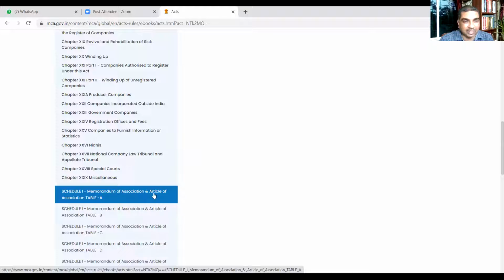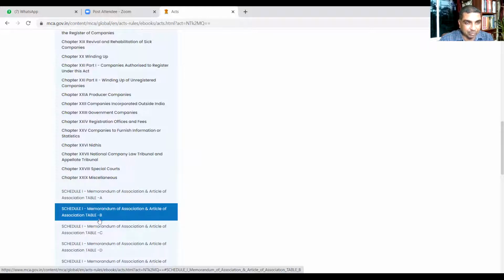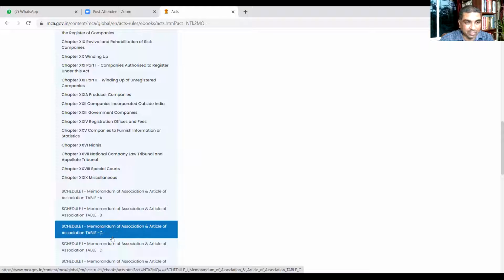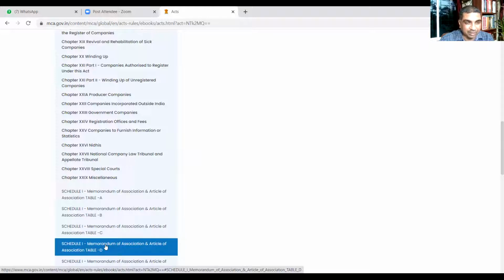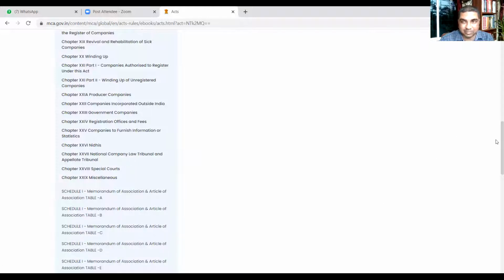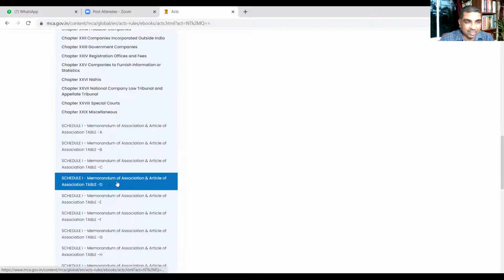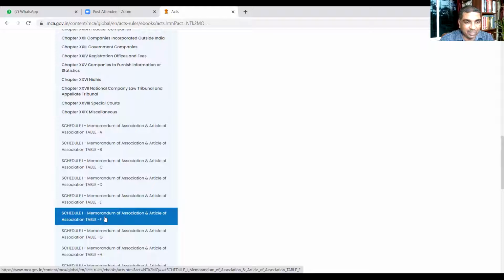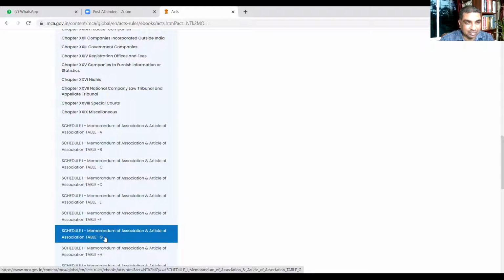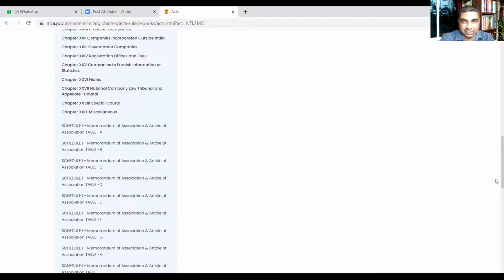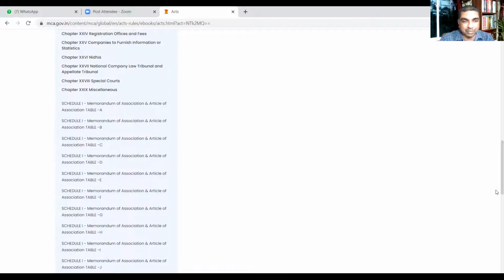Memorandum of Association and Articles of Association, Table A. Then Memorandum and Articles of Association, Table B. Then you see another table, Table C, Table D. Are you seeing all these things? Yes, sir. Table D, Table E, Table F, Table G, Table H. So these, friends, are in fact the formats of memorandum.